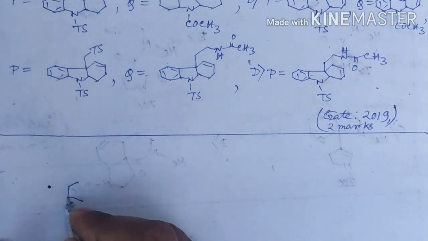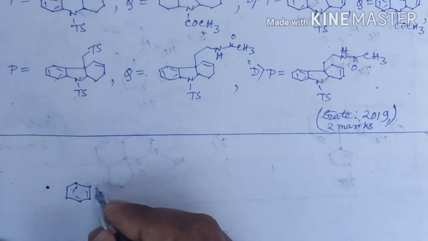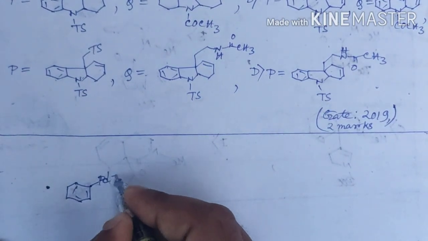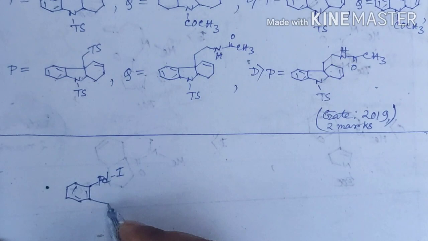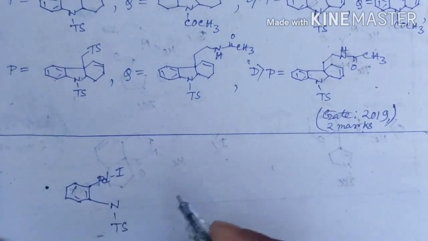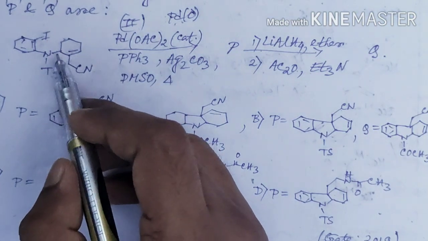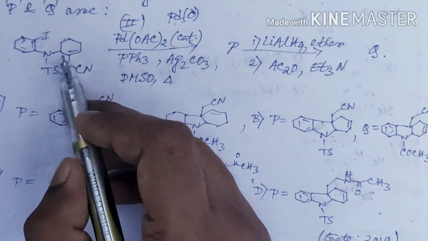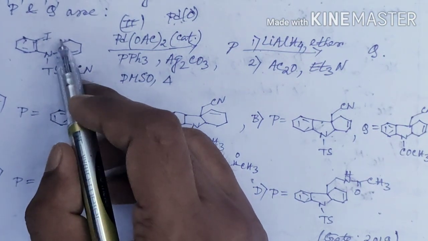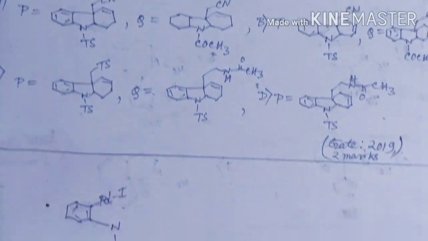the formed product will look like this. I am just drawing this structure by rotation along this nitrogen carbon bond so that this double bond appears in this way, like this.